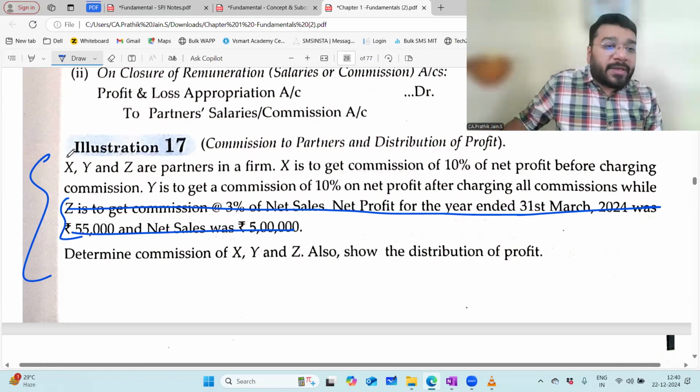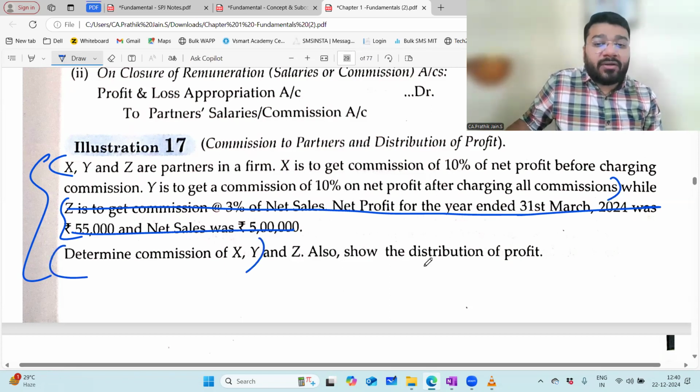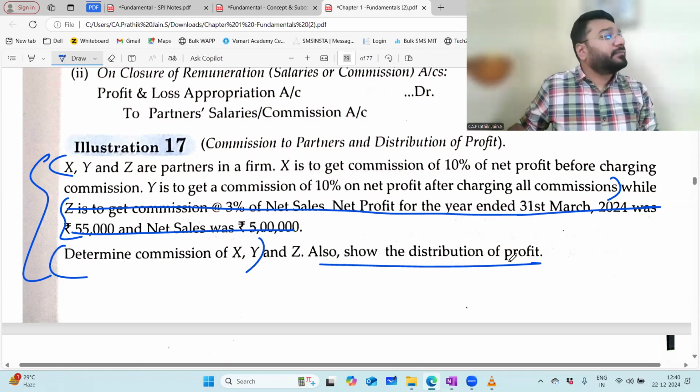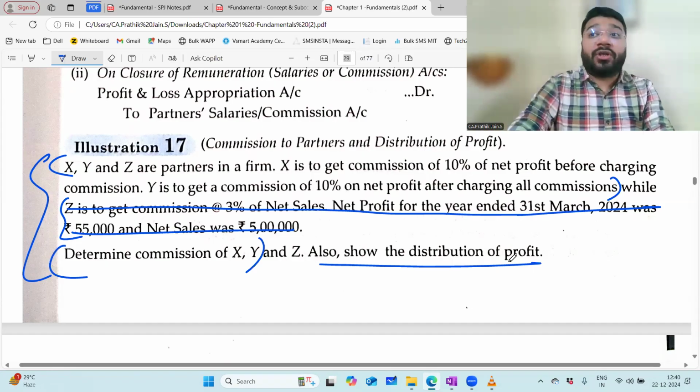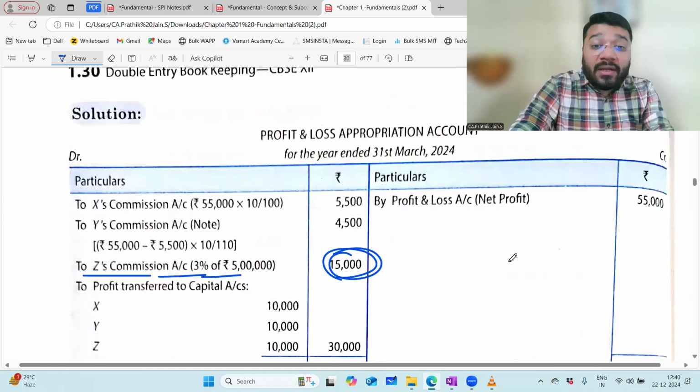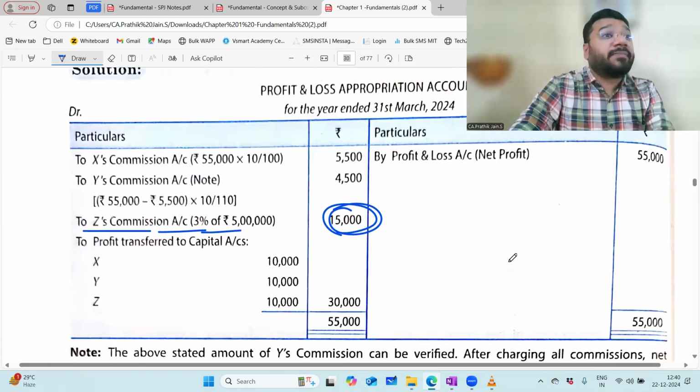The question was only this much, from here till here: determine the commission of X and Y, show the distribution of profit.